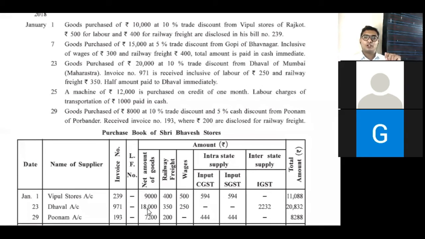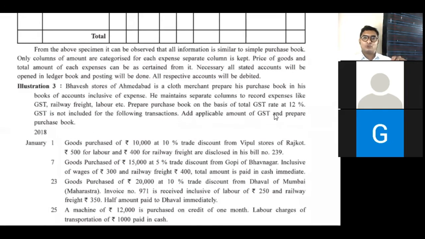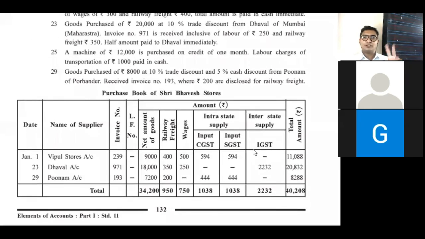And total of all this is 18,600 and rate is 12%. Here there is no different parts. So total 12% is in IGST column. 2232 and total of all this is 20,832. That's it. Next,